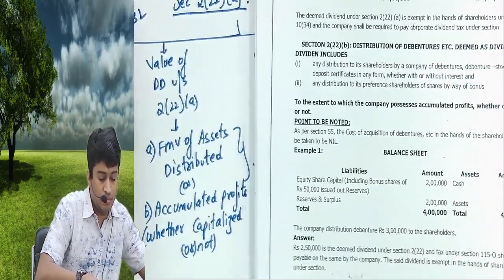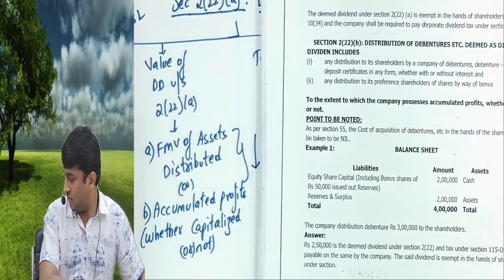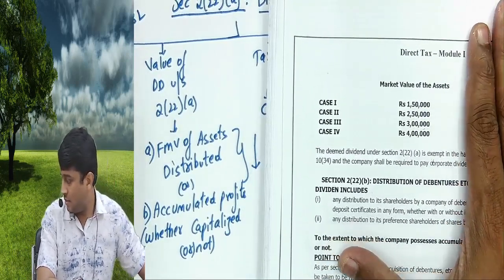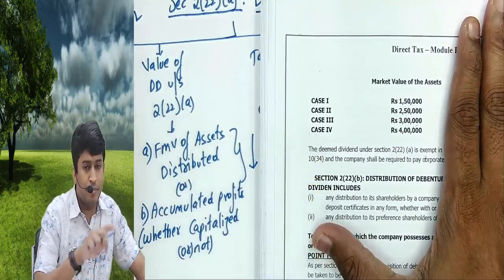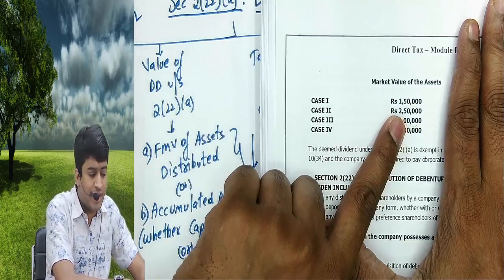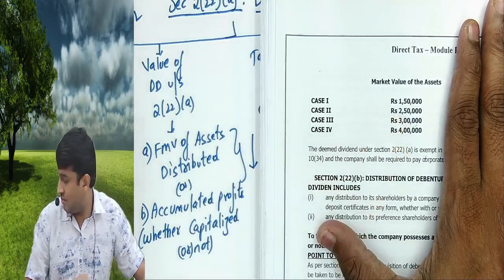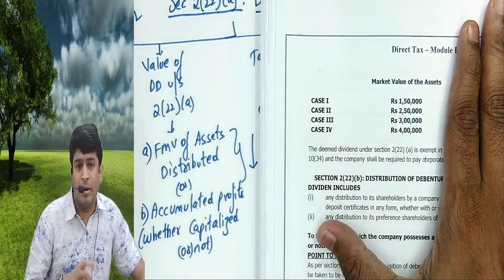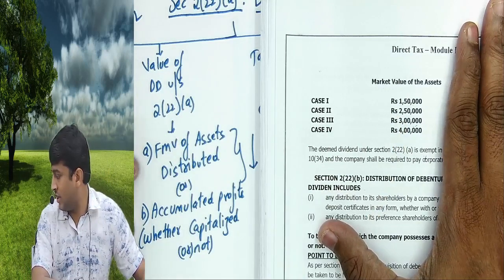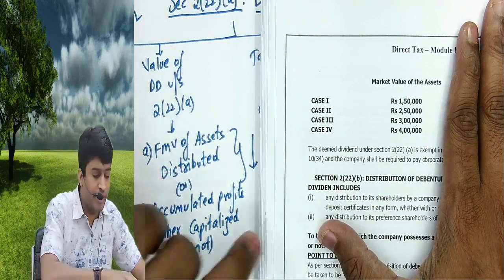Now listen. Company distributed assets with market value 1.5 lakhs. Accumulated profits 3 lakhs. 1.5 or 3, whichever is lower, 1.5.